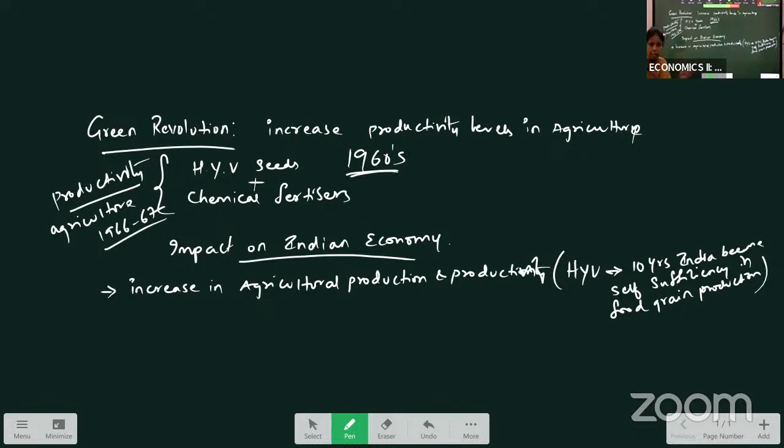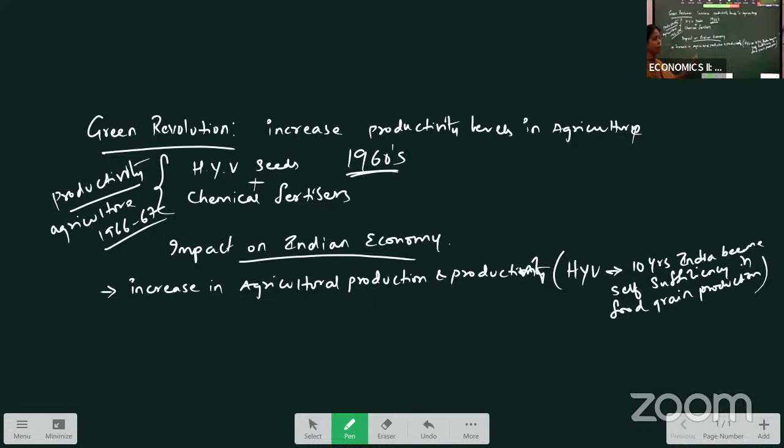Before 1960, after independence, we used to import from other countries. This import tax was very high and people were suffering from drought. Food was not sufficient for all the people, so death rates started increasing. To control that, to remove the scarcity of food grains in the country, these high yield variety seeds were introduced. So what is the first impact it is having?